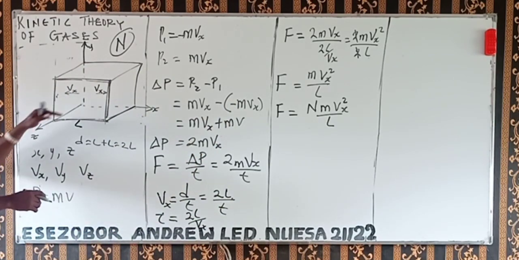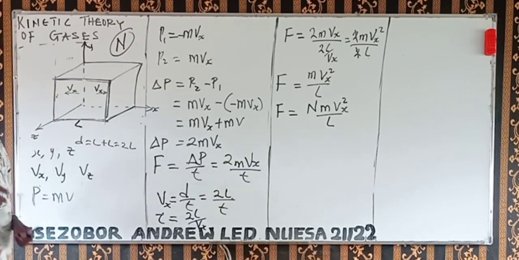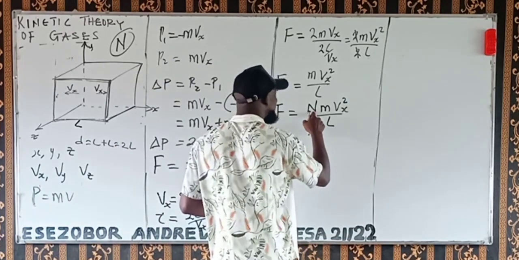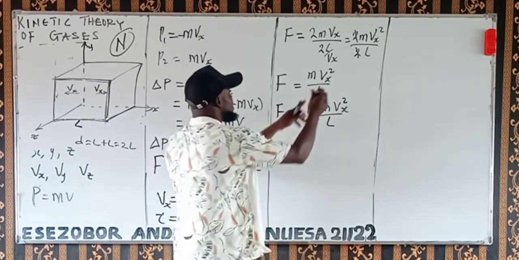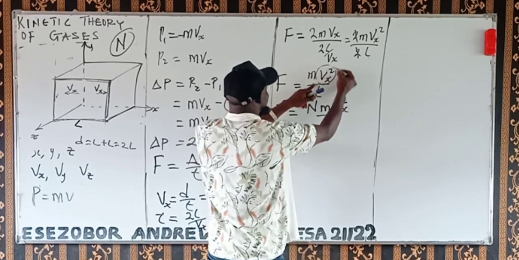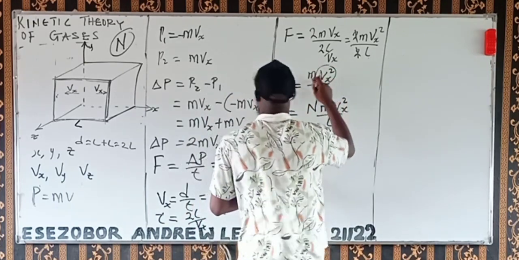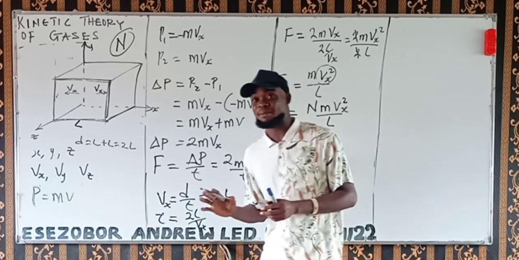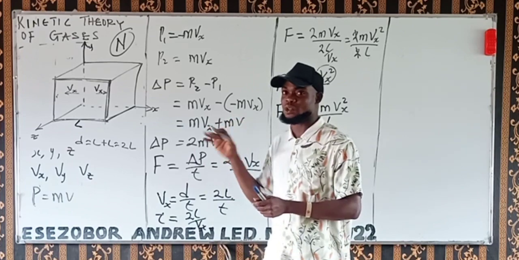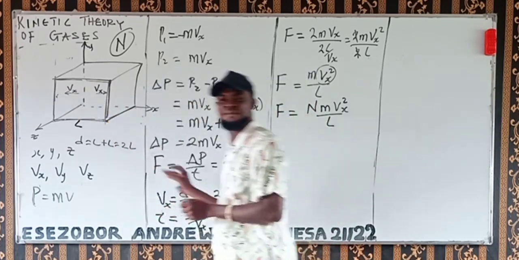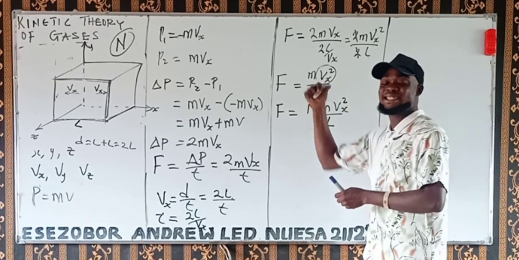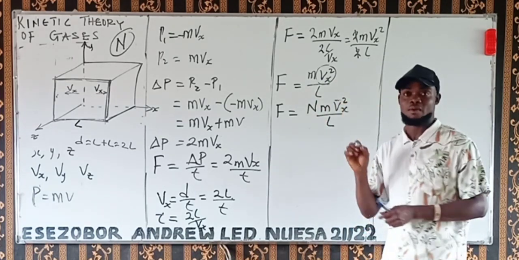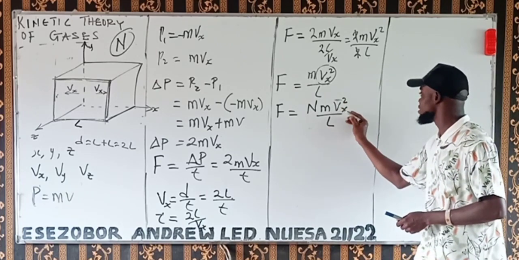Now, I want to look at the number of molecules of this gas moving in this cube. When we look at the total number of molecules, we need to take the velocity they are using. If number 1 is using this velocity, number 2 is using this velocity, number 3 is using another, they might not have the same velocity. All the molecules of this gas moving in this direction will not have the same velocity. So to get the proper velocity, we take the mean of all the velocities moving in the x direction.